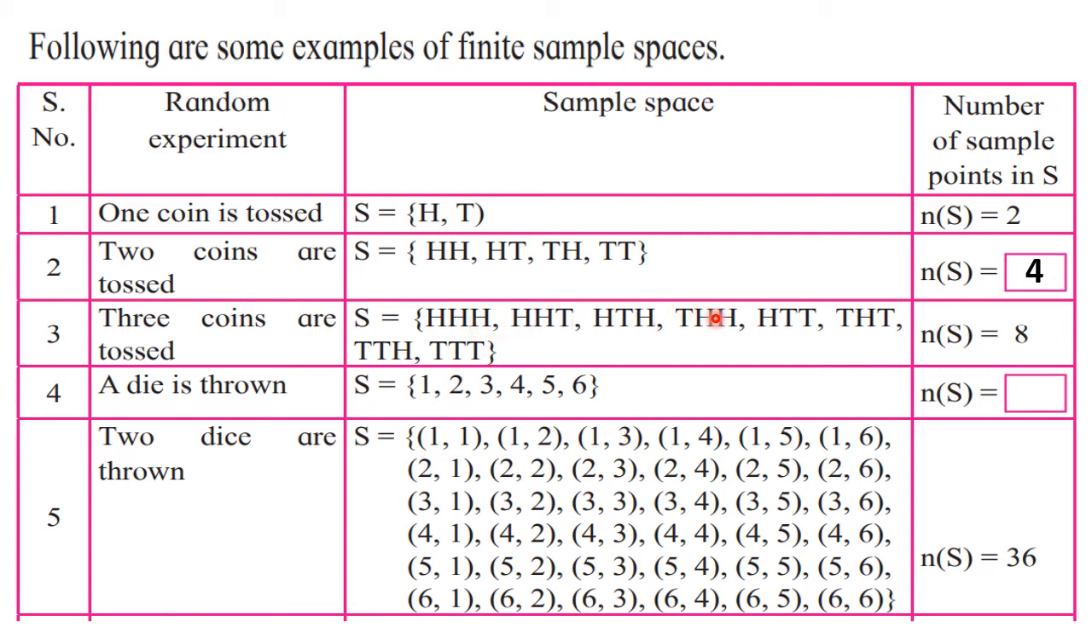Then here you will find that head on 2 faces and tail on 1 face. Those possibilities are taken. That means tail is on the third coin, then tail is on the middle coin and tail is on the first coin. This way you can write.